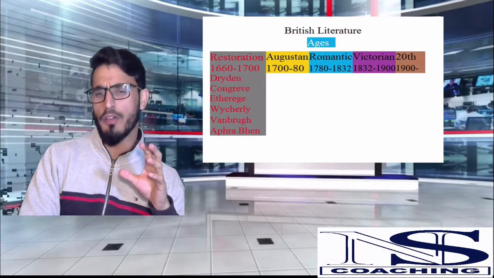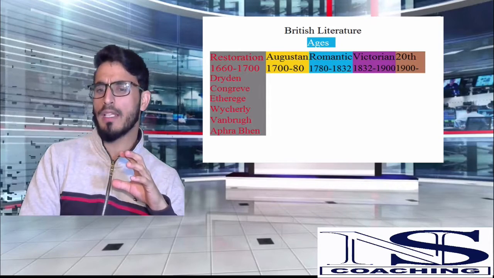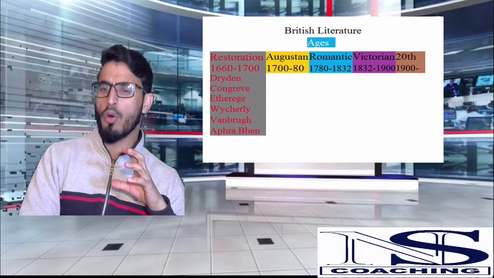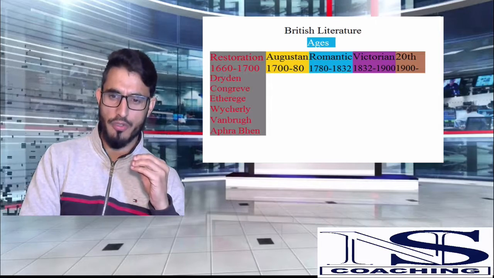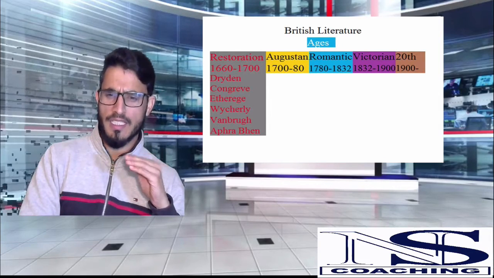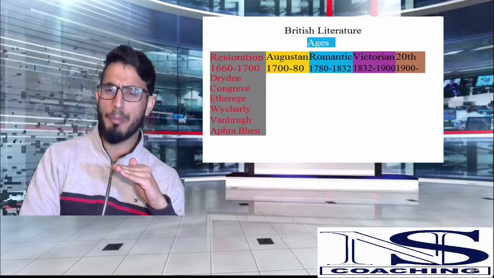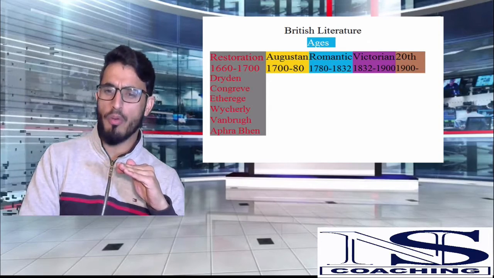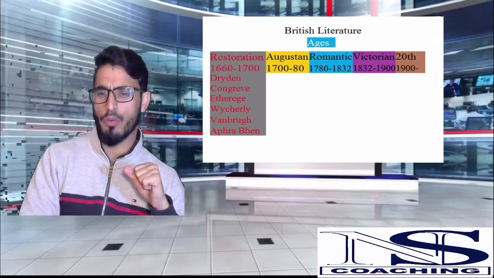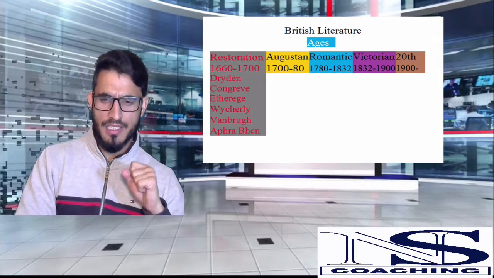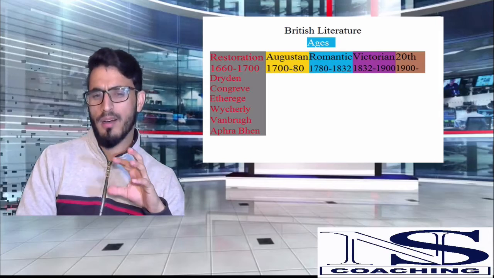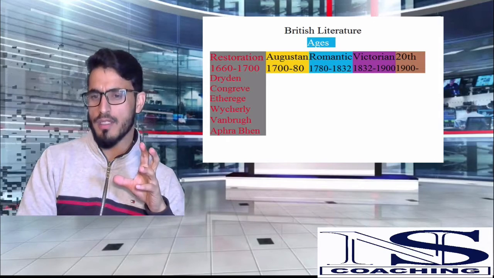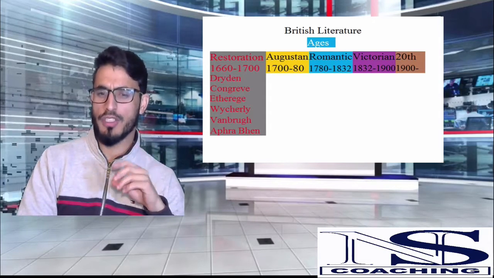And then you have William Congreve, Etherege, Wycherley, and Vanbrugh. These four writers represent the Restoration comedy, which was the flourishing genre in the Restoration age. And down in the list you have Aphra Behn. She is a female writer, rather the first female writer to write in English, and she is known for the play Oroonoko. I don't know if I have pronounced it correctly or not, and more often than not she is asked.